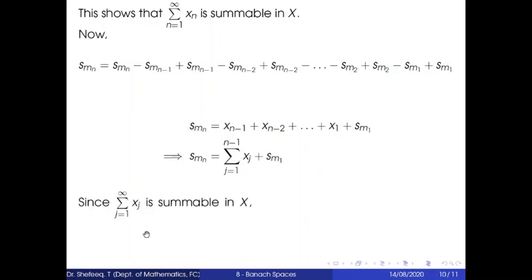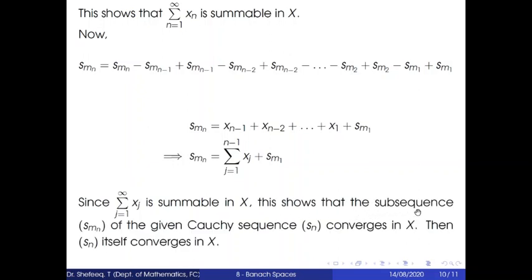Now since the summation j varies from 1 to infinity xj is summable in X, this shows that the sequence Smn converges in X. Smn is a subsequence of the given Cauchy sequence Sn which converges in X. Then Sn itself converges in X. That is, X is complete. So this completes the proof of Theorem 8.1. Thanks.